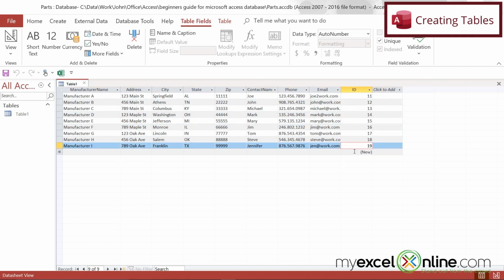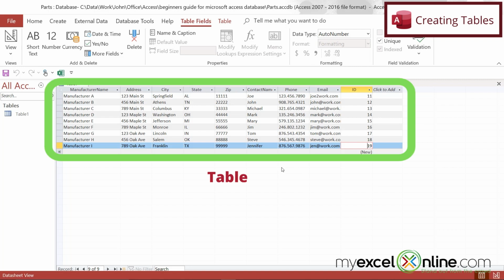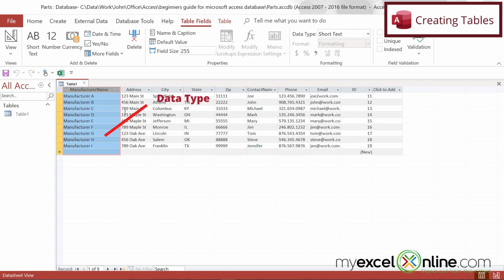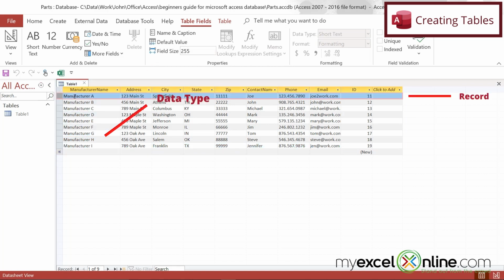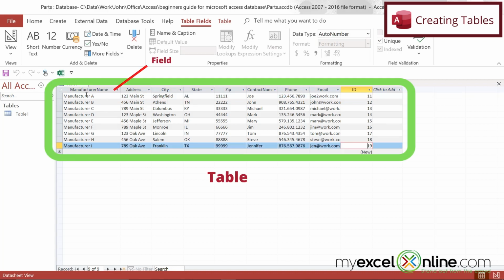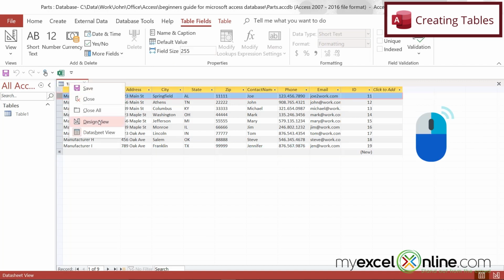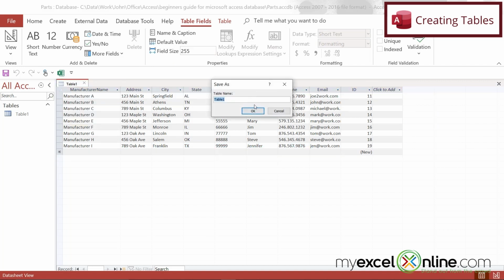So just some Access terminology here. This entire group that looks like a spreadsheet is called a table. These column headers up here are called a field, and every field has a data type. And every row is called a record. So we have fields, data types, and records. If I right click on my table and go to Design View, first, because this is a new table, I will be prompted for a table name. I'm just going to call this manufacturers and say OK.